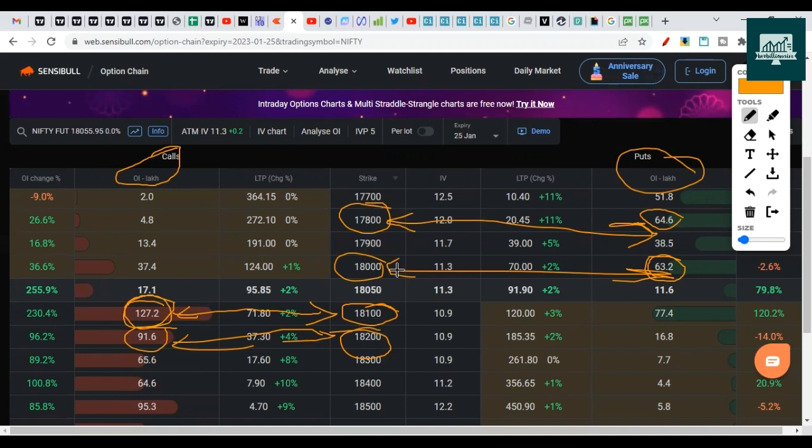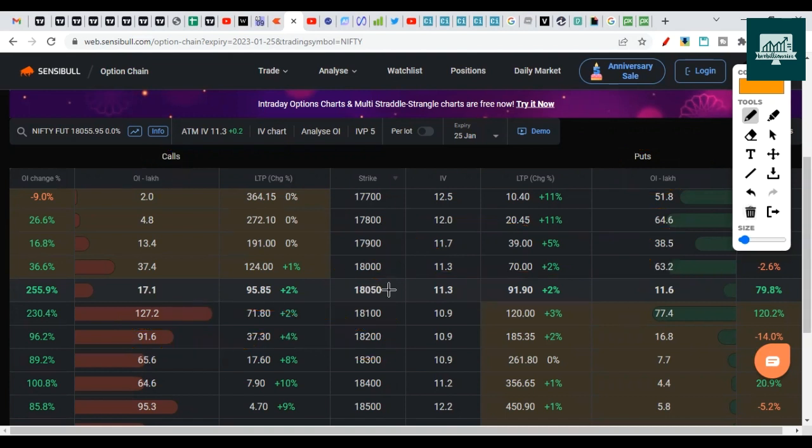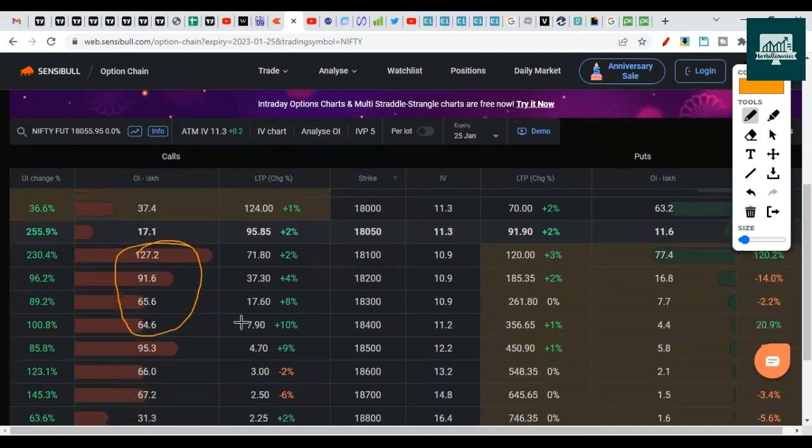Nifty might expire within this range, and if it goes down and starts coming back up above 18,000, let's say it makes one more low near 17,900 and then again closes above 18,000, that will create a short covering rally, and these call writers or sellers could start exiting. Then we'll have a rally towards 18,500.